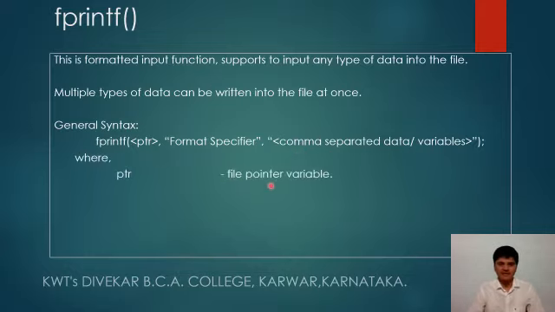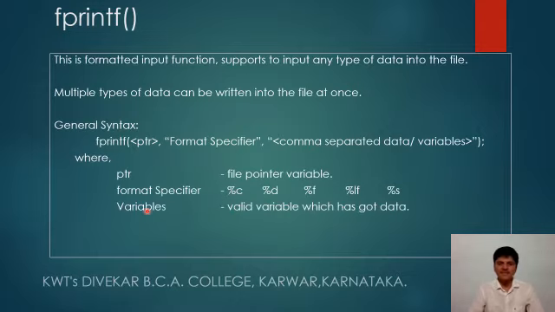Here ptr is a file pointer variable, and the format specifier may be %c, %d, %f, %lf, %s, etc. Then the variable which has the data, or directly you can specify the data itself.